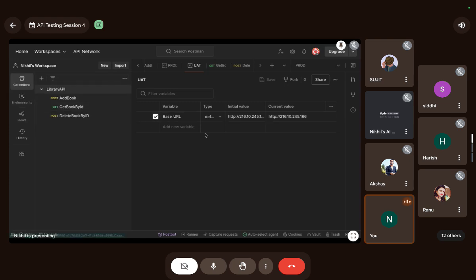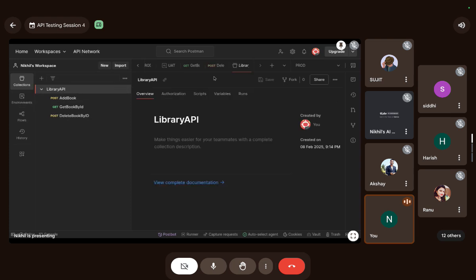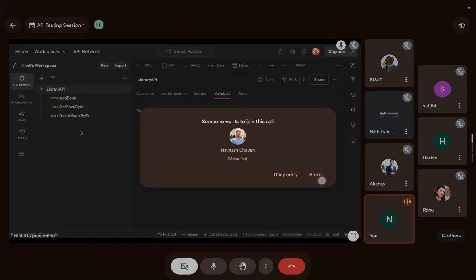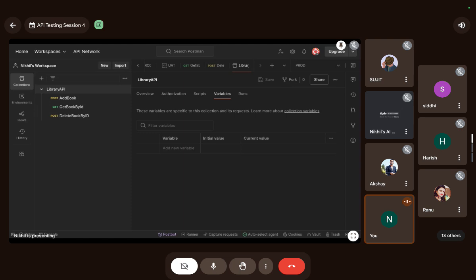We have environment variables. Right now, I am using base URL as an environment variable. And we have collection variables. When I click this collection, Library API, it also has a tab for variables. These variables will have their scope limited to Library API. If I create another collection, suppose Animals API, that Animals API will not have scope to Library. That Animals API cannot access the variables of the Library API collection. Did you get that, guys?